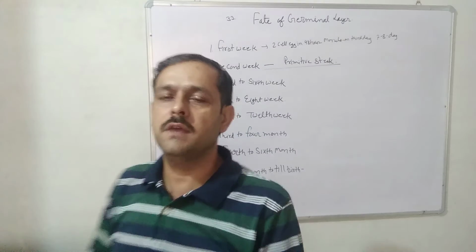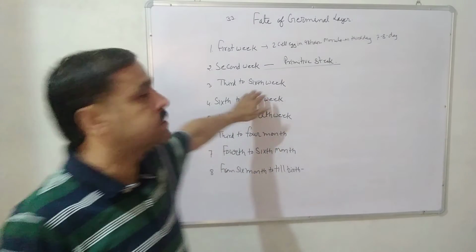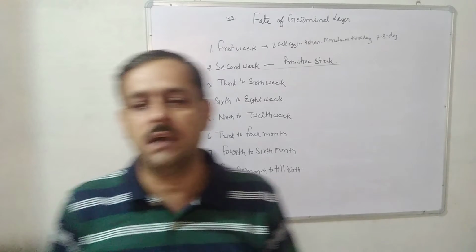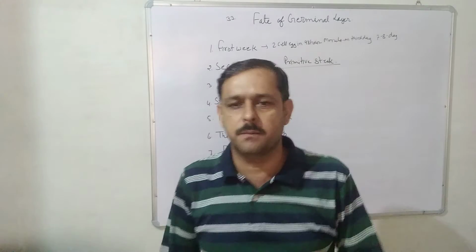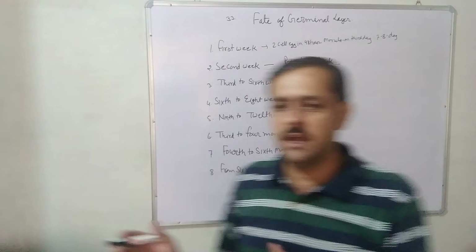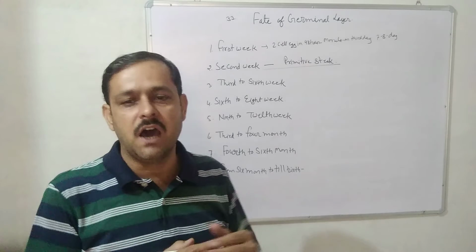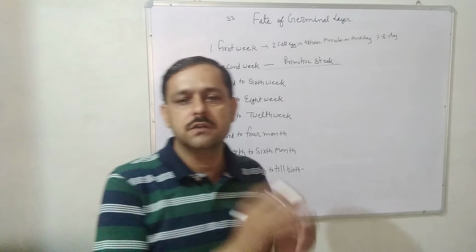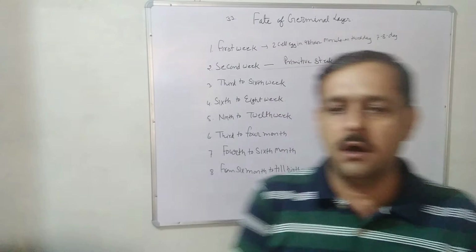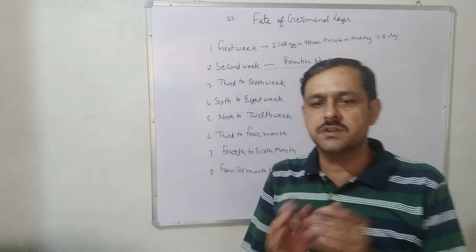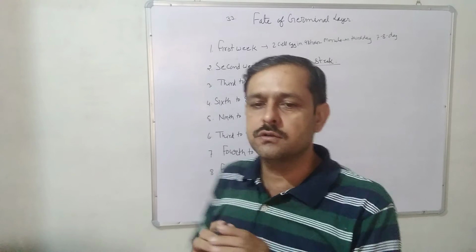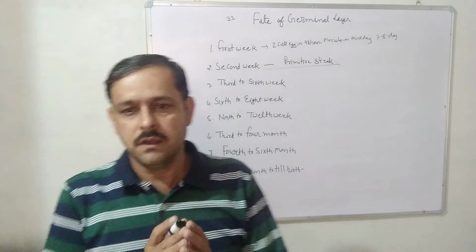Now, in the third to 6th week, what happened? The endoderm and mesoderm germinal layers are formed in the 3rd to 6th week. In the 3rd week, neurulation starts at 20 to 28 days.